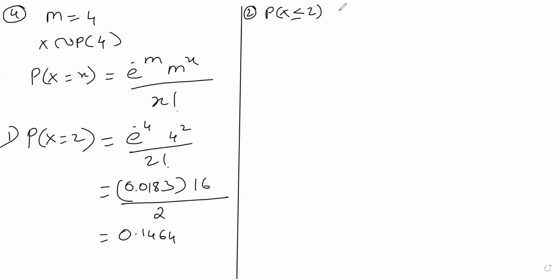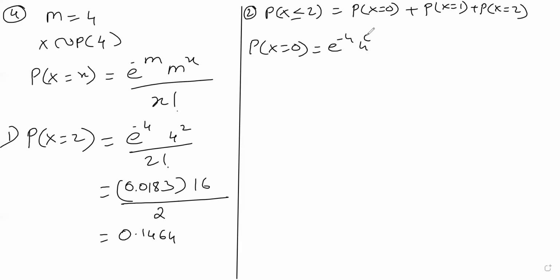So what does less than or equal to 2 mean? It should be either no complaint, or only 1 complaint, or only 2 complaints. The case of 2 we already have, so we will find no complaint. X is equal to 0: e raised to minus 4, 4 raised to 0 upon 0 factorial. E raised to minus 4 is 0.0183.